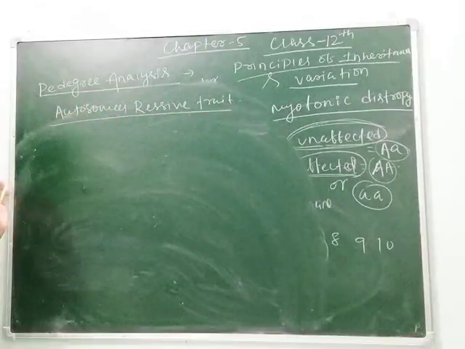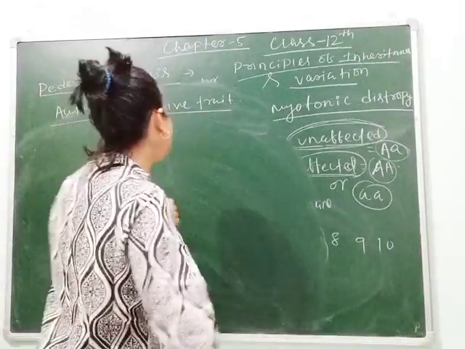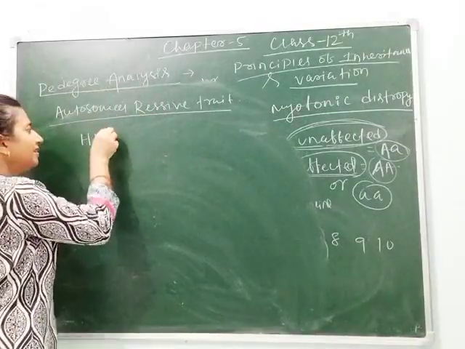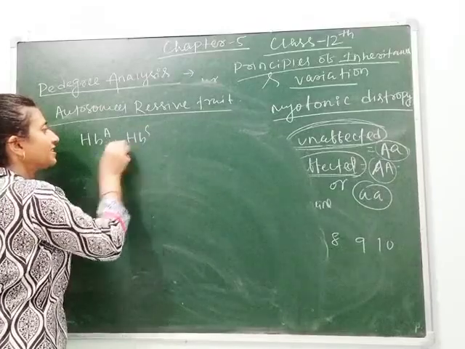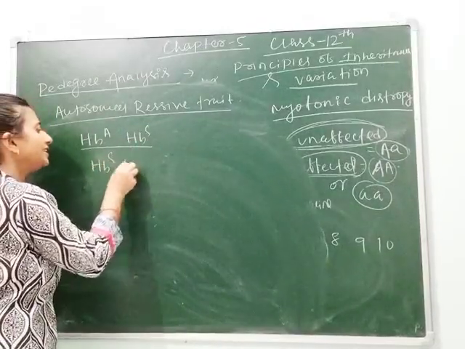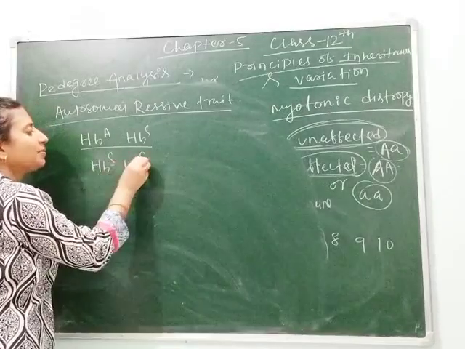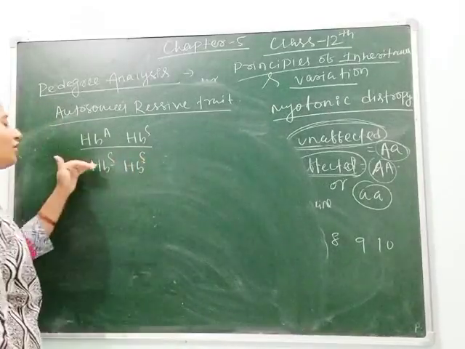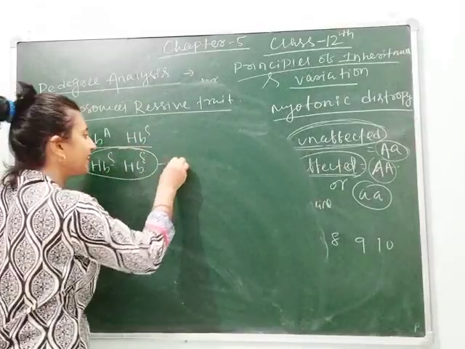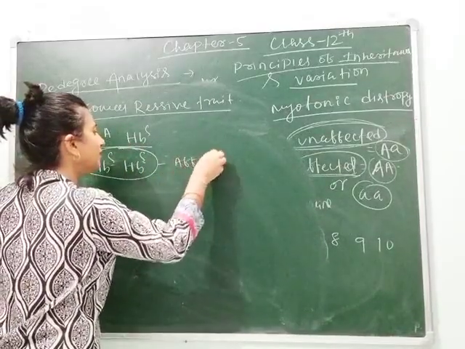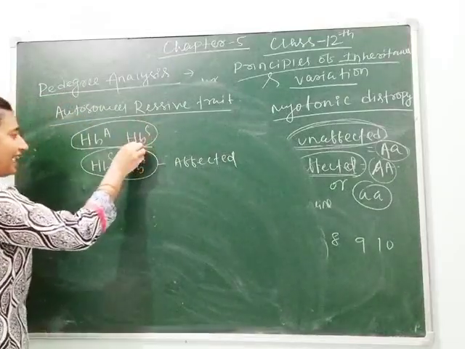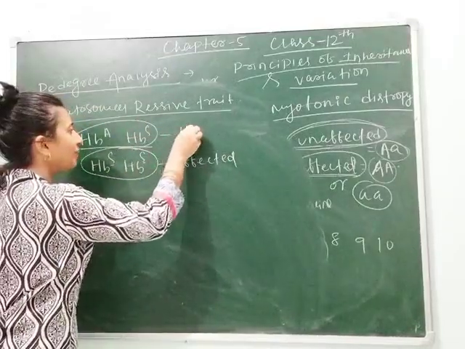and the genes that are affected in this disease are taken as HbA and HbS. HbA HbS is heterozygous. HbS HbS, S for sickle cell anemia. So if the person contains HbS HbS, then it gets affected. If the person contains HbA and HbS, it will be unaffected.